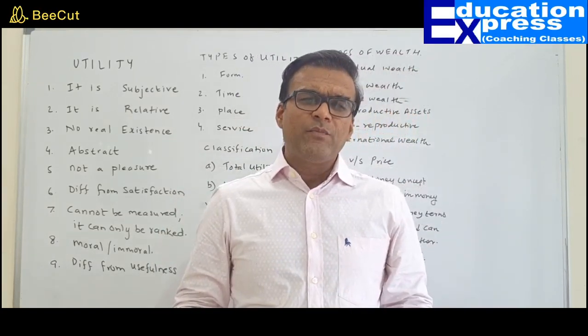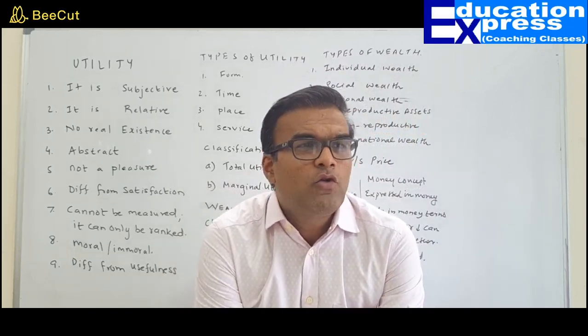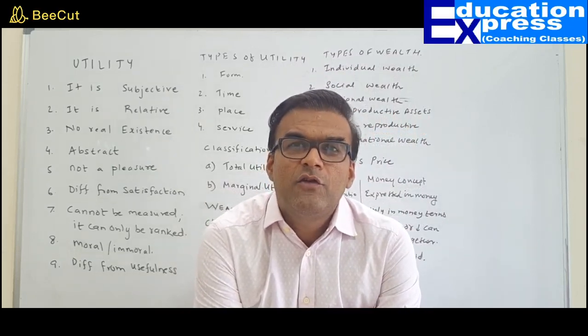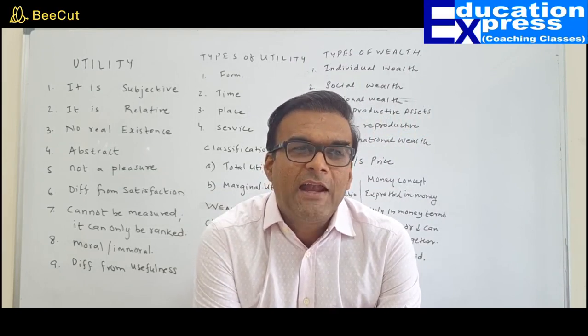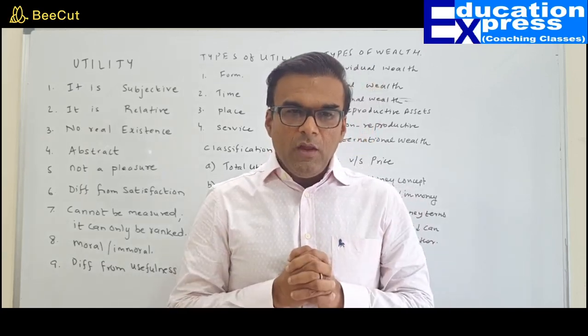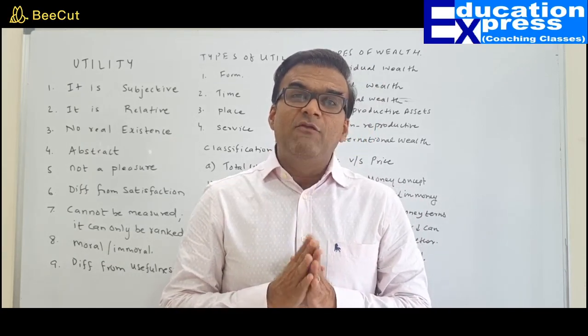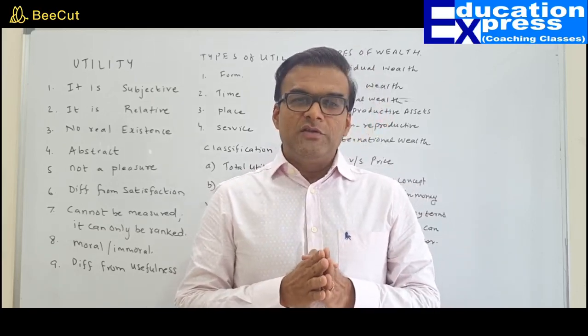My dear friends, when the above definition was analyzed, we thought of the following characteristics of utility. Let me help you understand. First point, utility is a subjective concept. What does that mean? It differs from person to person.